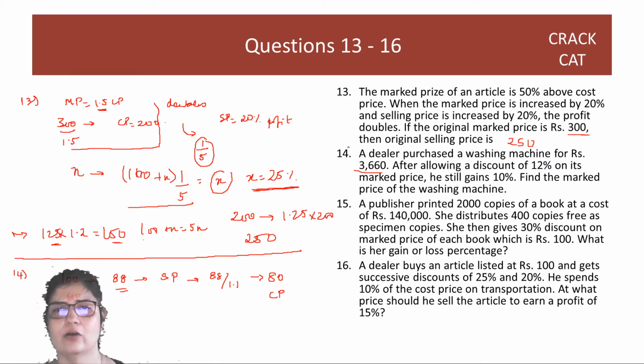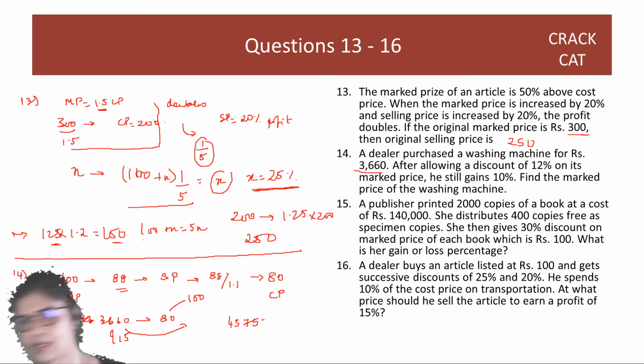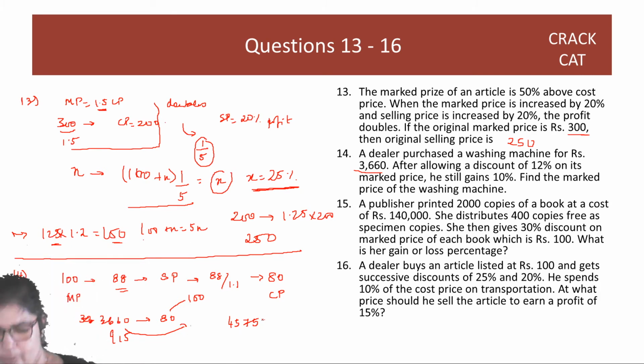But our cost price is 3660. So we have to call 3660 as 80. So 100 means I have to increase this by 25%. Increasing 80 by 25% gives 100, right? In a 4:5 ratio, I have to increase. So you have to divide this by 4 and add it back. So 915 you have to add back, which means that the marked price of the washing machine is 4575. Right? Great.